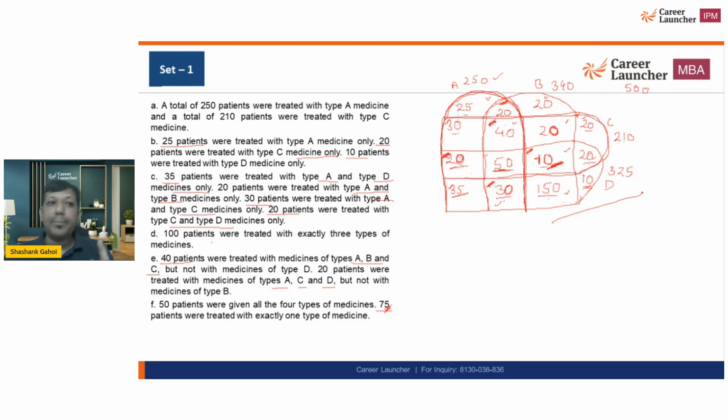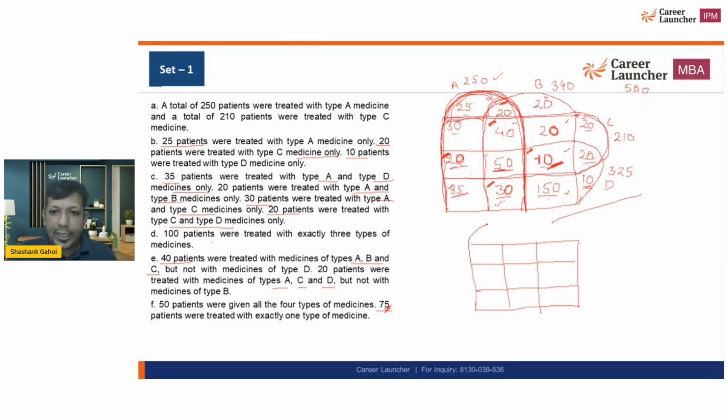And again, remember, in Venn diagram, in set theory, A is not same as only A. Only A is different. A is different. A means we are talking about the total number of this. Only A means we are talking about only this value. So basically, let me draw one diagram that is going to help you understand. And if you can remember these things, then I think it is going to be much easier for you.